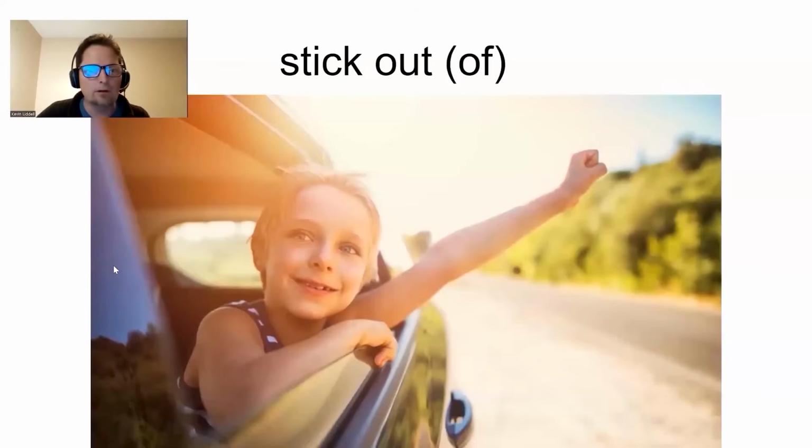Another example. The boy is sticking his arm out of the window. Kids love to stick their arms out of the window. He's also sticking his head out of the window. Maybe not such a good idea. Could be dangerous. But kids love to do it. Dogs too. Let's practice. Is the boy sticking his hand out of the window?